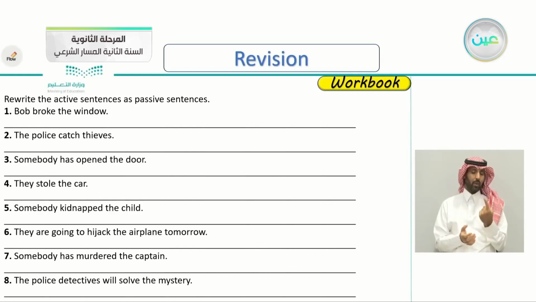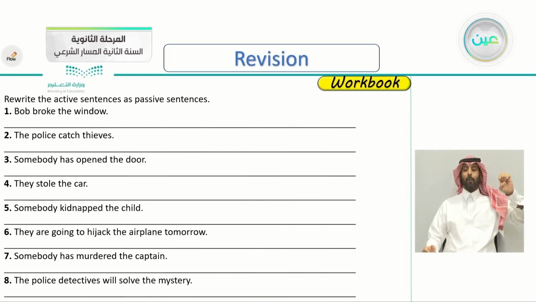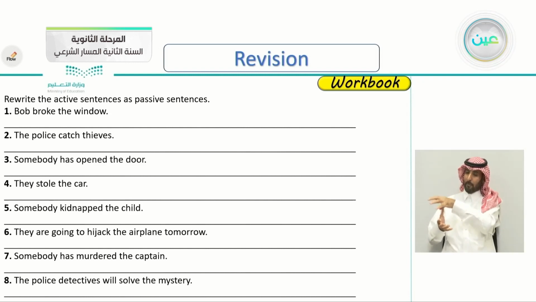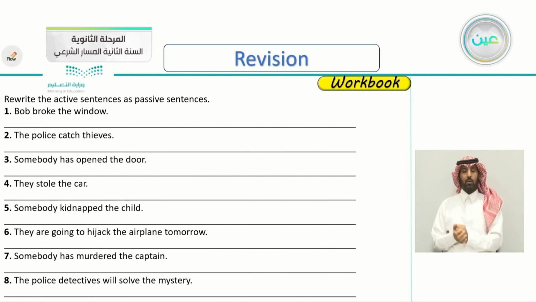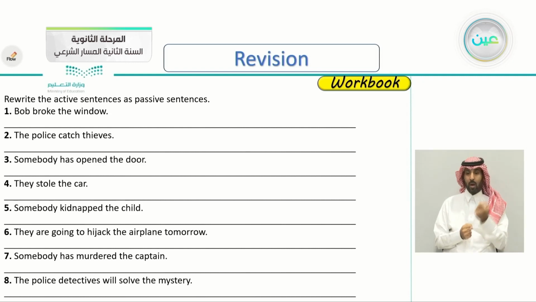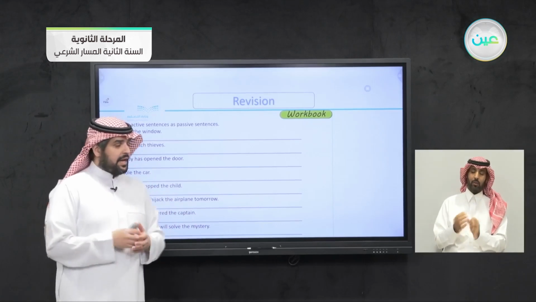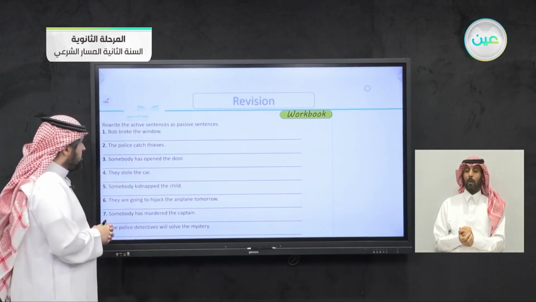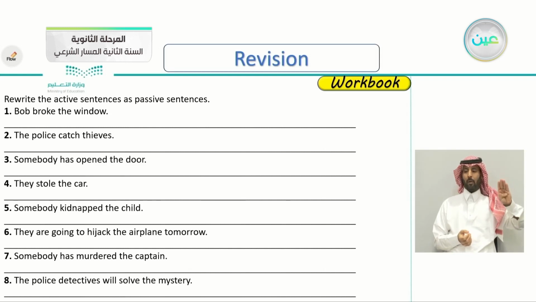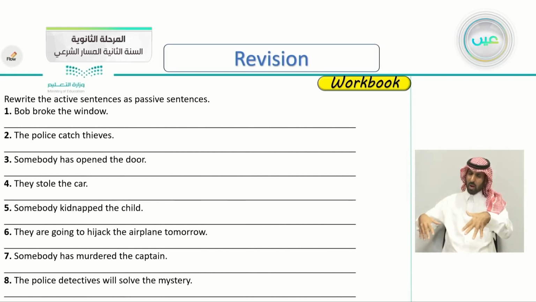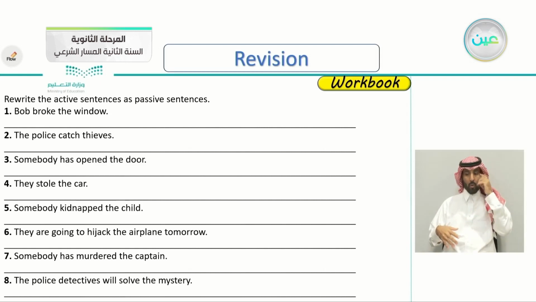The first one, Bob broke the window. And pay attention to the verb, so you know how to change it from active to passive. Again, Bob broke the window. How do you answer that? And also remember that the passive always focuses on what? Very good. Focus on the action itself, rather than the doer.